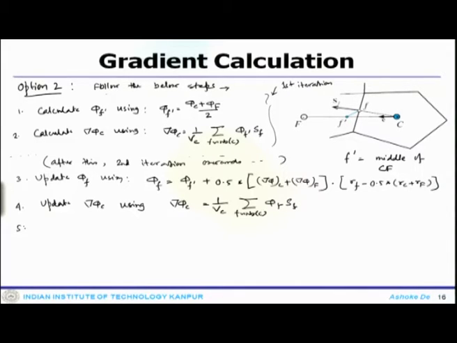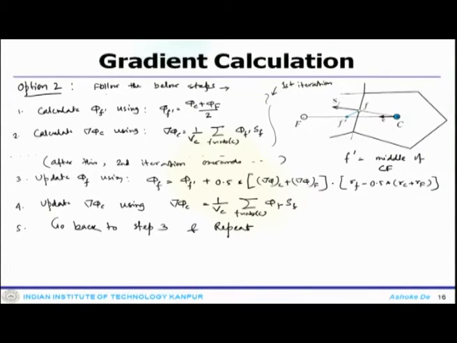And finally, you go back to step 3 and repeat the process. So, that is what you do in the second process, where you assume that f prime is no more lying on the face f.